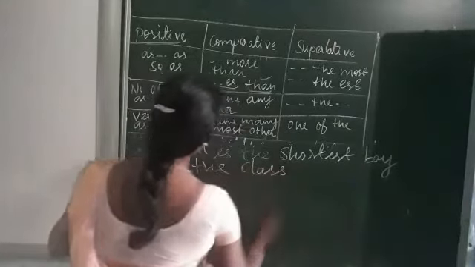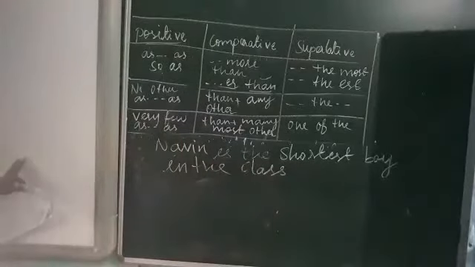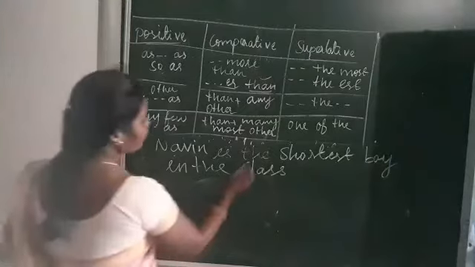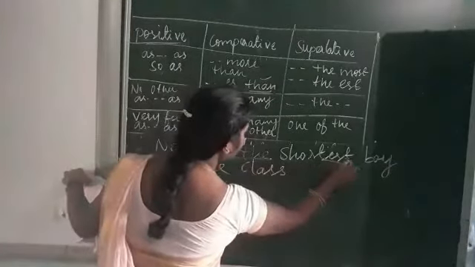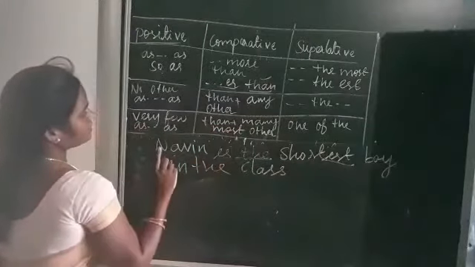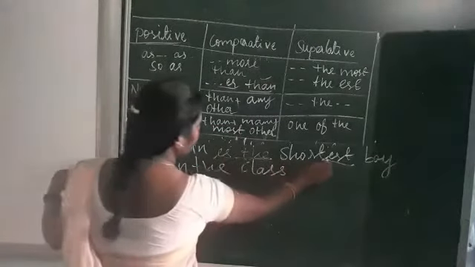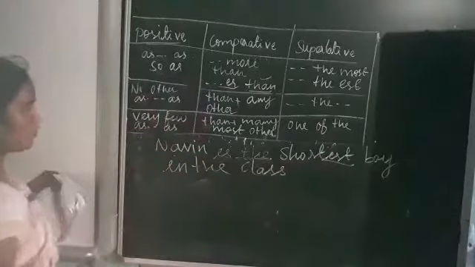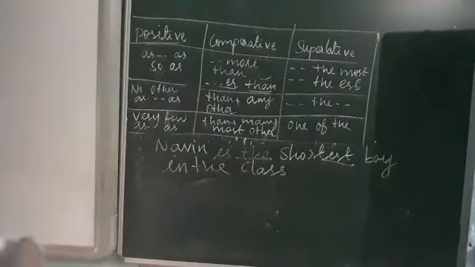So in this sentence, superlative degree, isn't it? How do we identify that? Because what is coming here? The plus est. So the plus est refers to superlative degree, isn't it? So we must add the plus est. The plus est refers to superlative degree, okay. Now, Naveen is the shortest boy in the class, like this, okay.